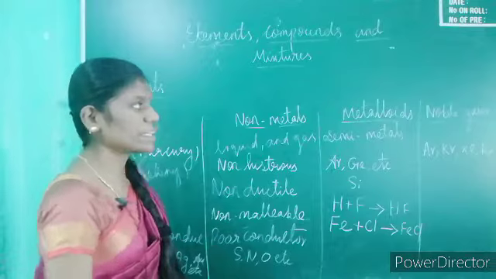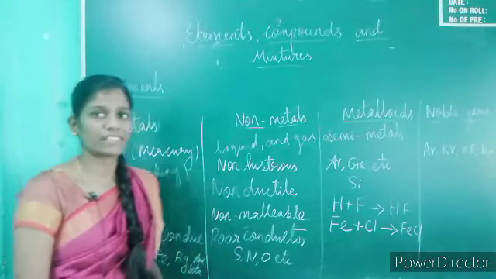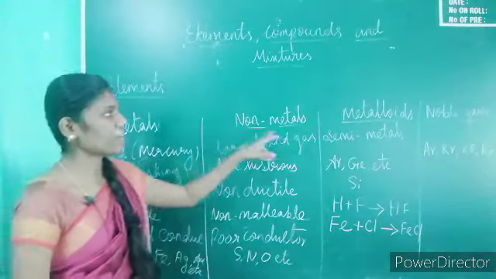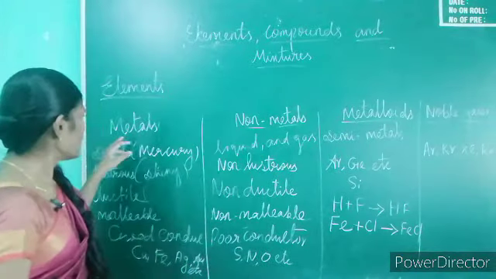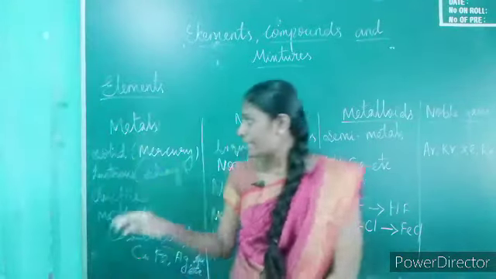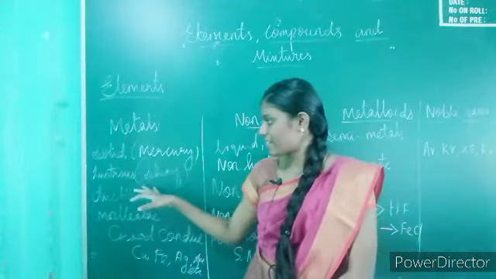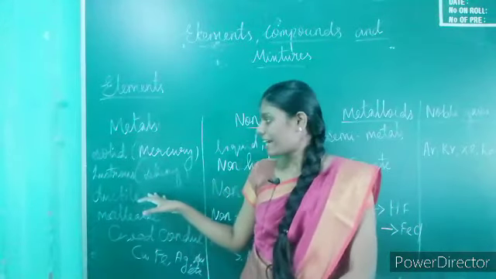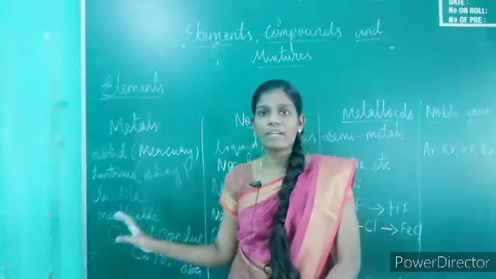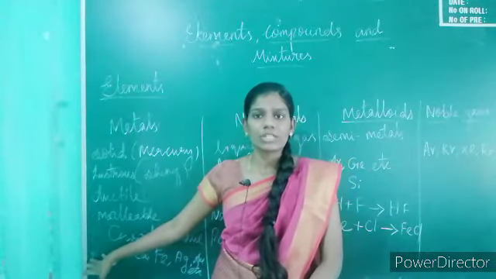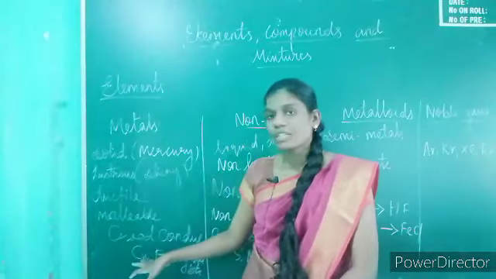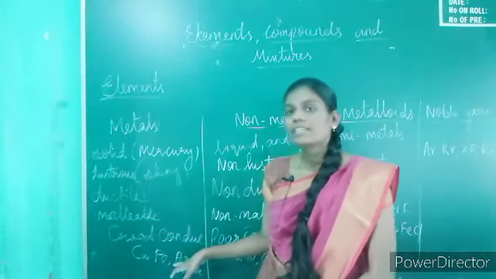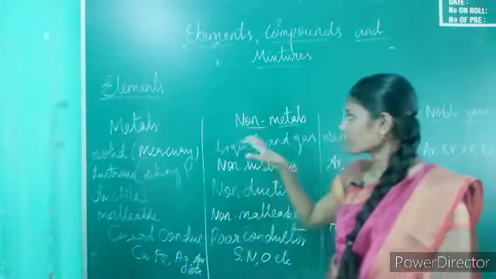Okay, the elements topic is over. Elements are classified into four types: metal, non-metal, metalloids, noble gases. Metals are solid with a lustrous surface, ductile and malleable, and good conductors of heat and electricity. Examples of metals are copper, iron, silver, gold.